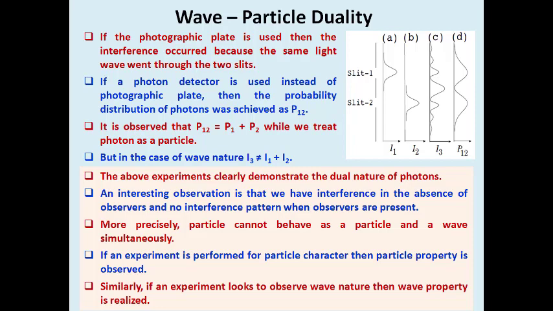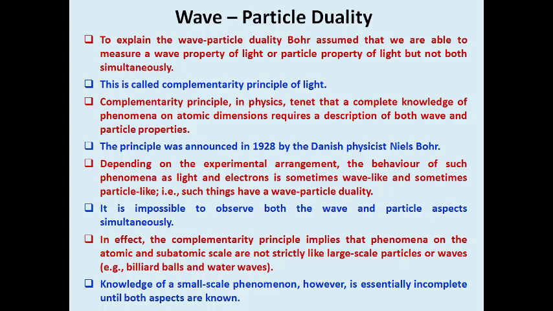So if an experiment is performed for a particle character, then particle property is observed. Similarly, if an experiment looks to observe wave nature, then wave property is realized. This is the importance of wave particle duality. To explain the wave particle duality, Bohr assumed that we are able to measure a wave property of light or a particle property of light, but not both simultaneously.